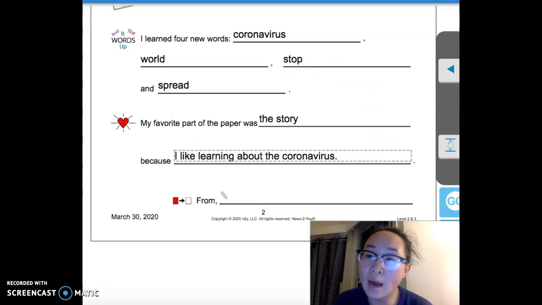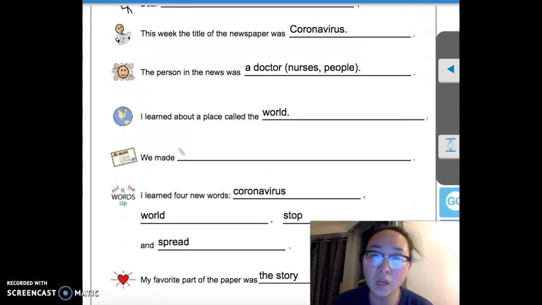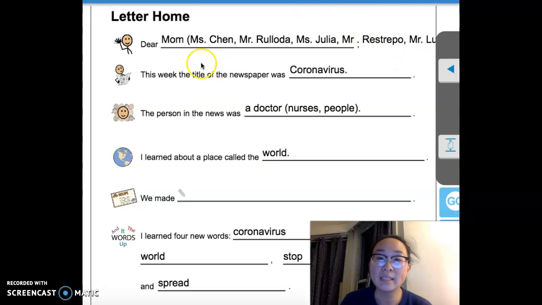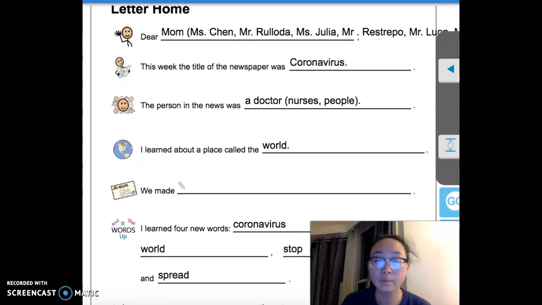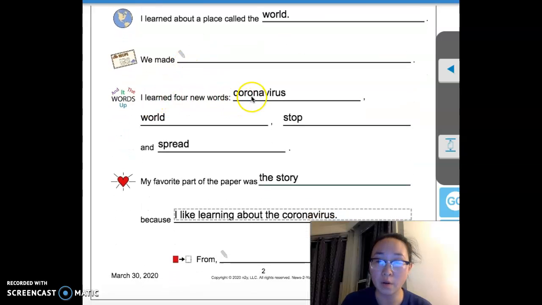So one more time, we're going to go up and we're going to quickly go over our letter. So it says, Dear Mom, this week, the title of the newspaper was Coronavirus. The person in the news was a doctor. I learned about a place called the world. I learned 4 new words: coronavirus, world, stop, and spread. My favorite part of the paper was the story because I like learning about the coronavirus.